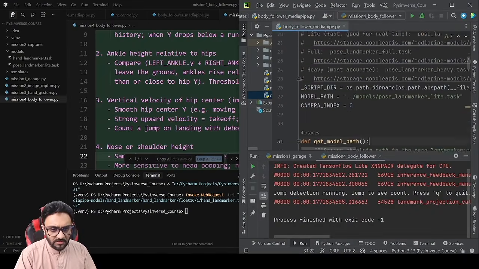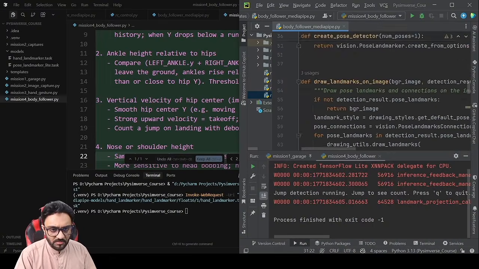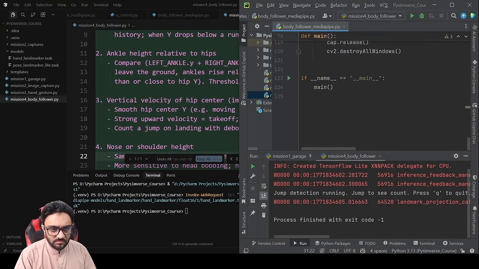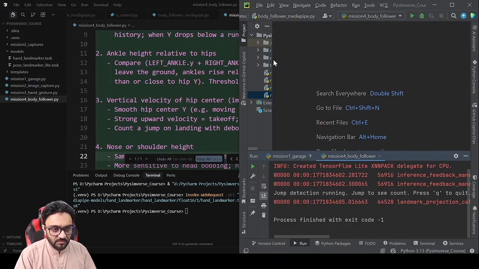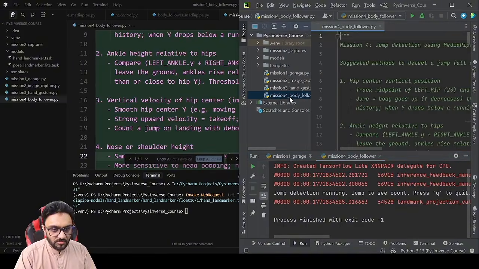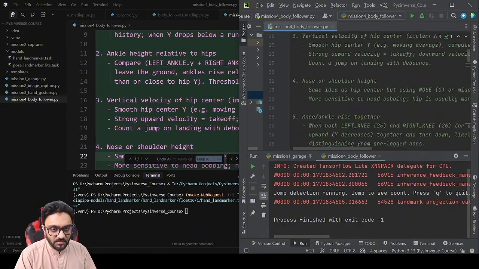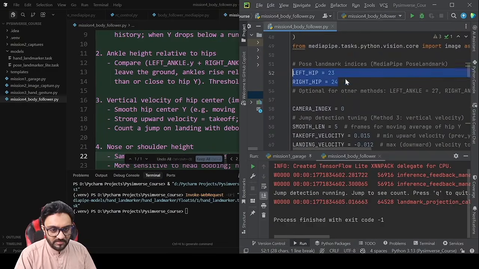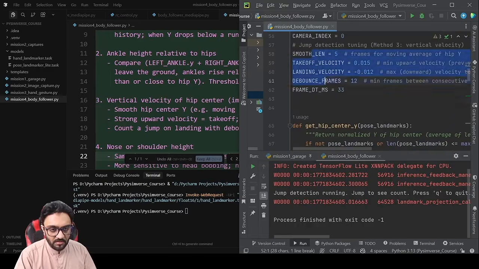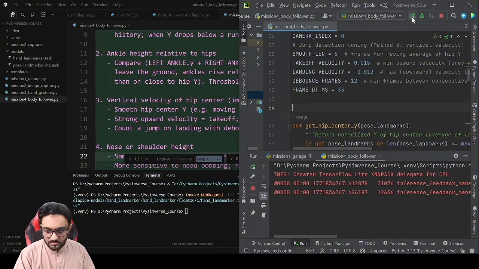Do we have any parameters here? No. So nothing to tune. You should have something to tune, right? Oh, this is body follower. My bad. Need to go to mission 4. Mission 4. We have, yeah. So here is the left hip, right hip, and here are the parameters to check out and vary.